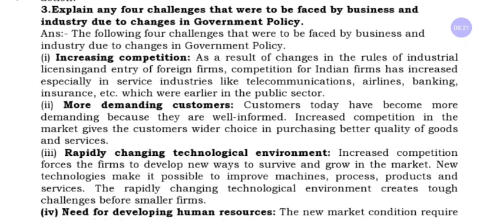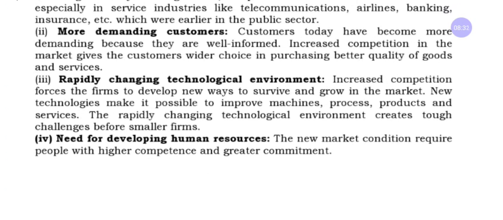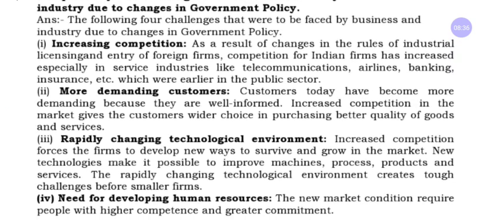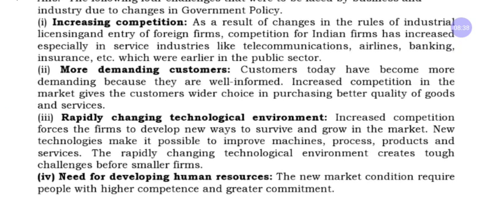That is the main thing, the year. Here we have 4 points: increasing competition, more demanding customers, rapidly changing technological environment, need for developing human resources. Let us discuss. First one, increasing competition. As a result of changes in the rules of industrial licensing, the entry of foreign firms was more.